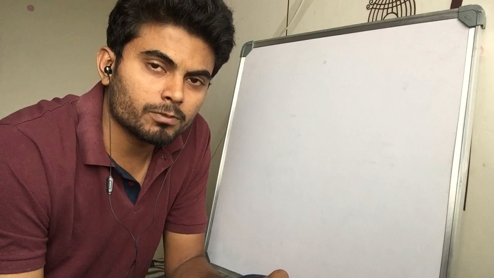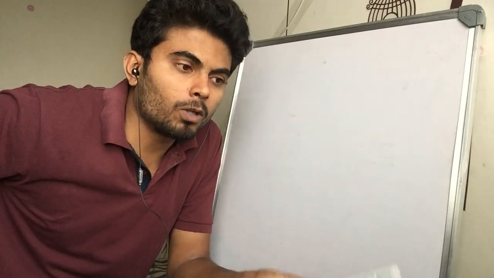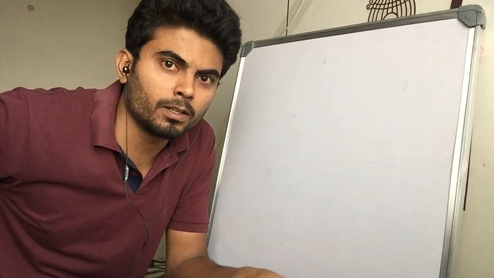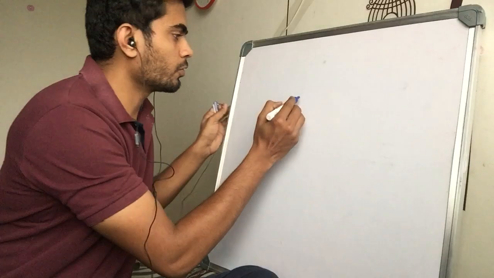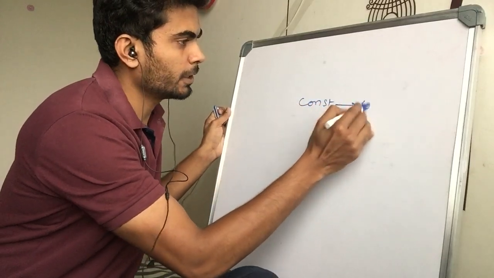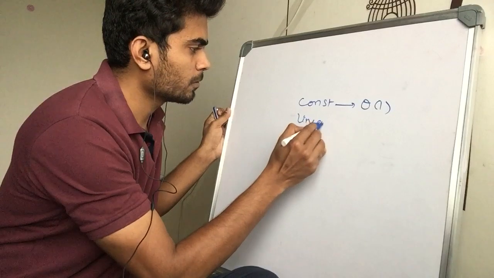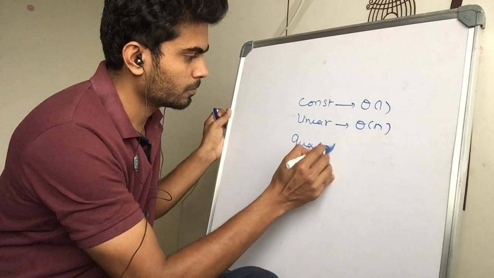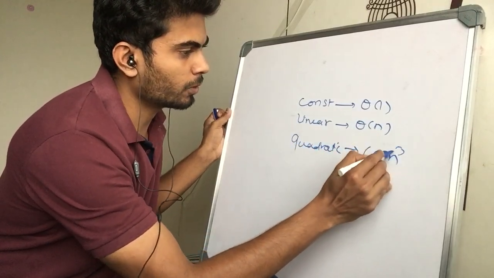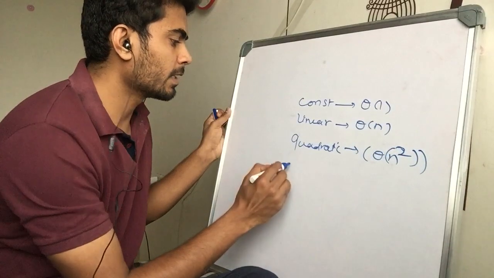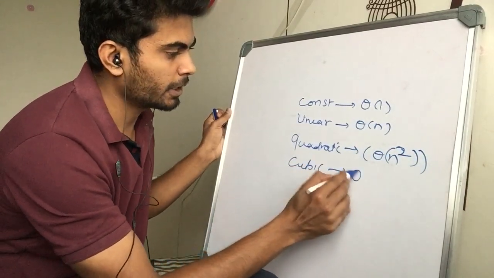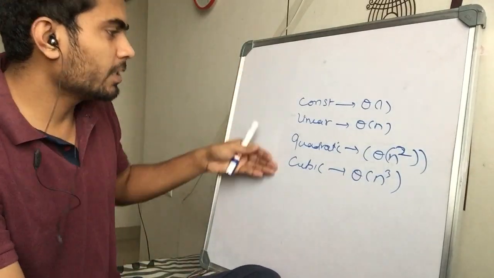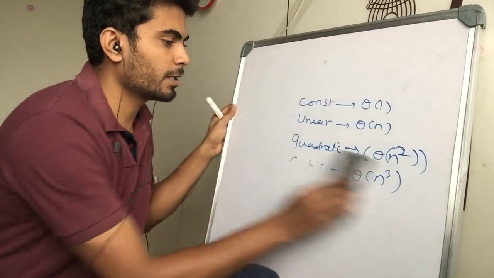Now there is one more thing. Since we studied all the theta notations, we now understand how a constant looks like: constant is theta 1, linear is theta n, quadratic is theta n square, and so on. Similarly, cubic is theta n cube. What I am trying to say here is that I'll be just using these words instead of these sometimes, so just bear with it please.